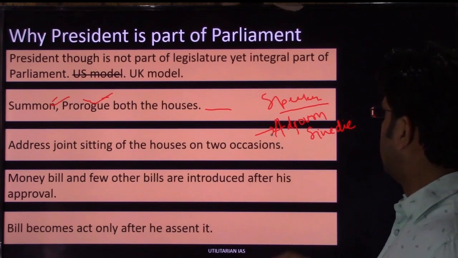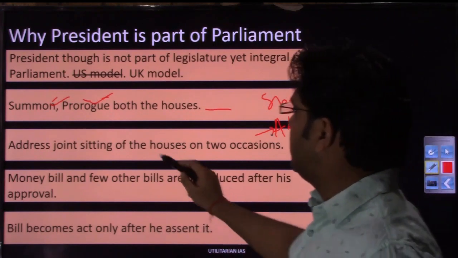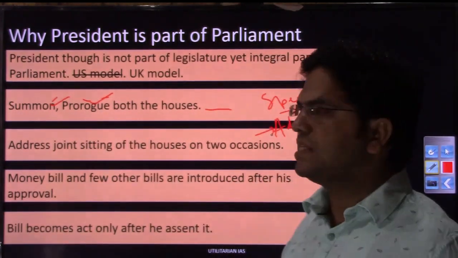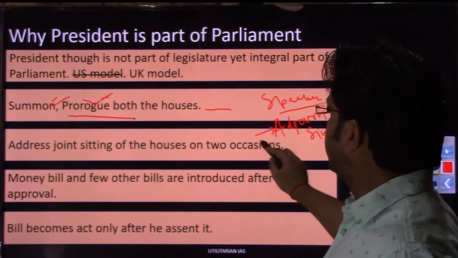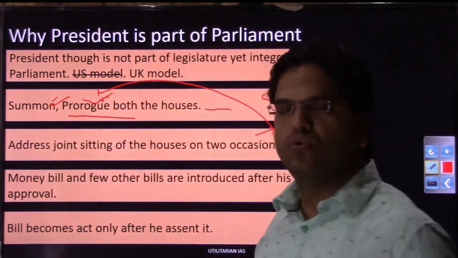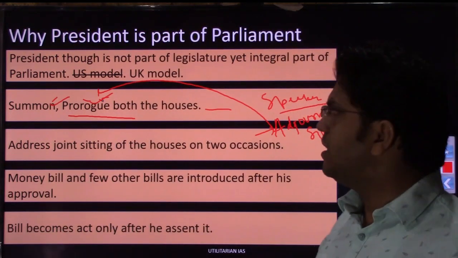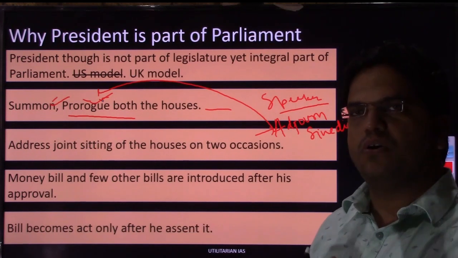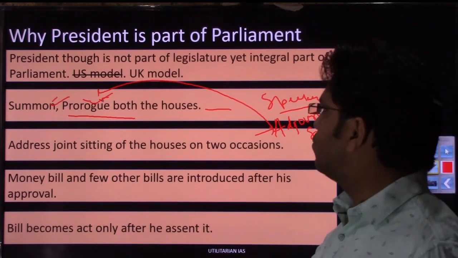They issue this adjournment sine die, meaning our business is over. Thereafter, it is the job of the President to issue the prorogation. So adjournment sine die is followed by the prorogue notification, and when the prorogue notification by the President is issued, it essentially means that the business of Lok Sabha or Rajya Sabha for that particular session is over, right?